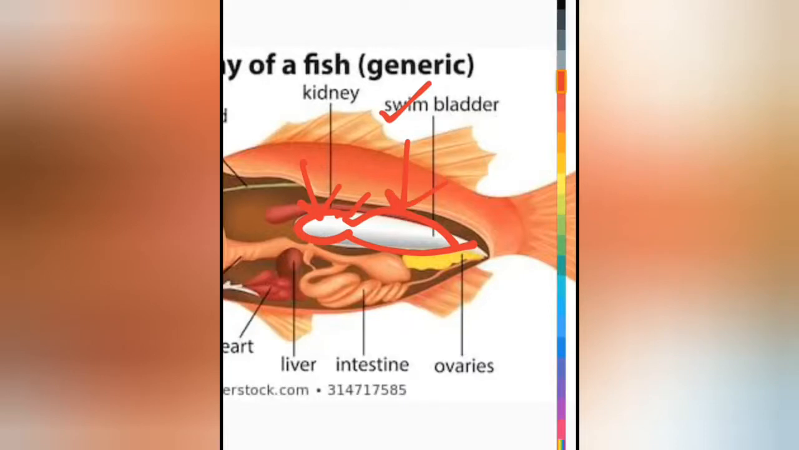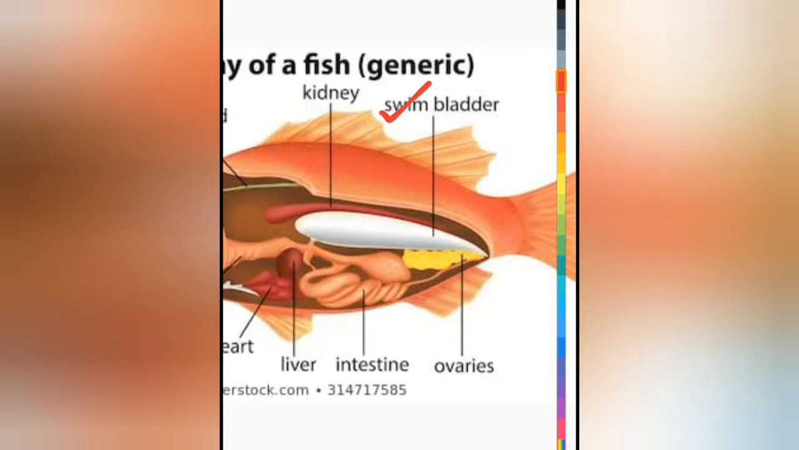The bladder is supplied with blood capillaries called retia mirabilia or red gland, and the swim bladder is connected with the gut by a small duct known as the pneumatic duct. Now, coming to the function of the bladder, this is a hydrostatic organ. That means it helps the fish to swim.